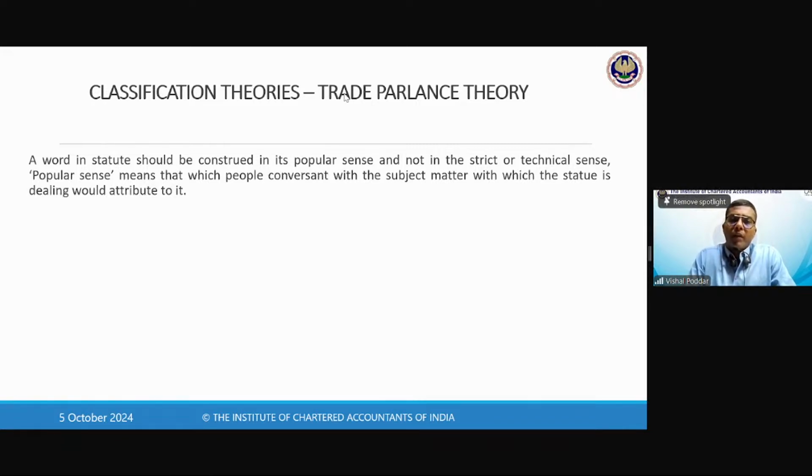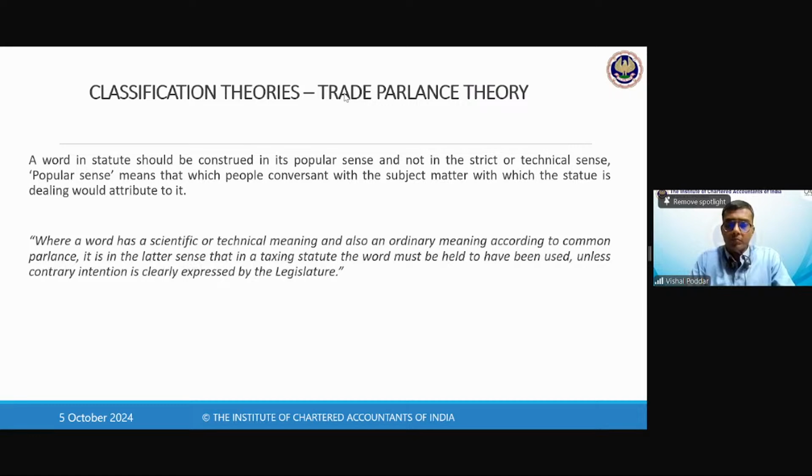For him, when I ask, भाई क्या business करते हो, he will say, भाई मैं toothpaste का business करता हूँ. He will not say मैं Colgate का business करता हूँ. He will say मैं detergent का business करता हूँ. He will not say मैं Ariel का business करता हूँ. For you and me, it is Ariel and it is Surf and it is Vim. But for trade, it is not the brand, it is the product. So that is what trade parlance is. That is the terminology or the name used by the trade.